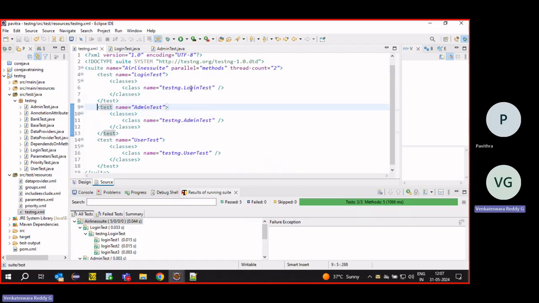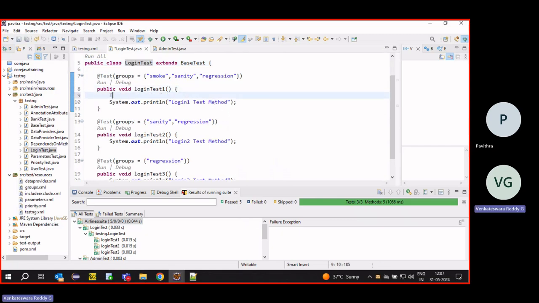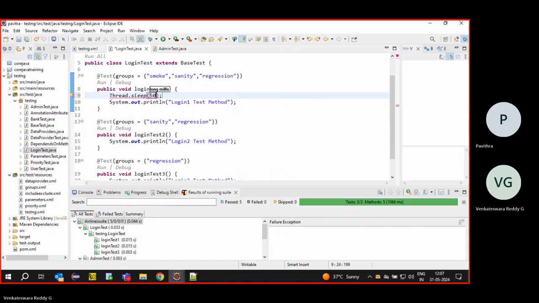Suppose if I want to fix the reference, I will keep 1000 times.